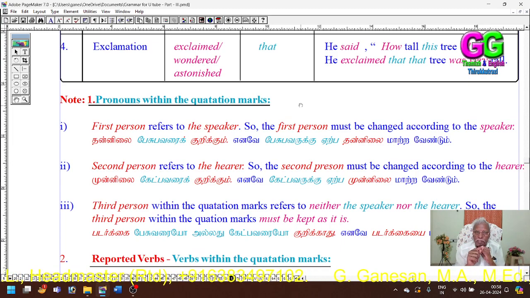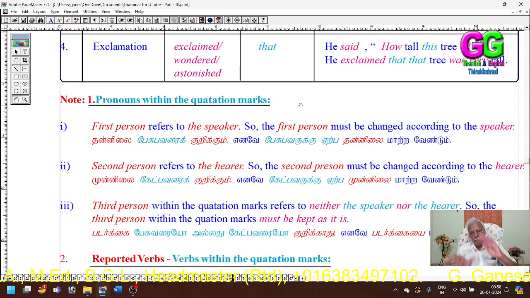Then, if there is must in the reported part, the must should be changed into had to, and the verb or verbs following must should be kept as they are.